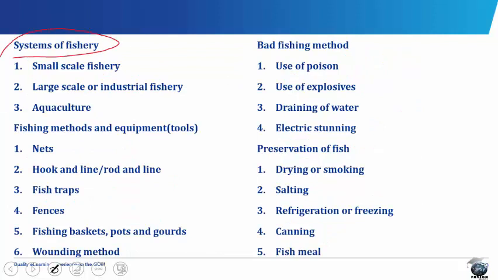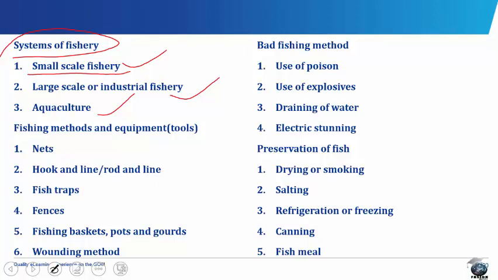Systems of fishery. In Nigeria, the system of fishery can be classified into the small-scale fishery, the large-scale or industrial fishery, and the aquaculture. Small-scale fishery. Most local fishermen practice small-scale fishing. They stay in small fishing camps along the banks of the rivers, ponds or streams, or along the coast of the sea where they go to fish.